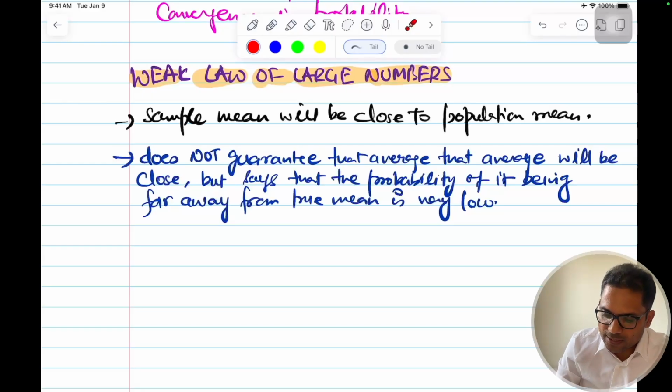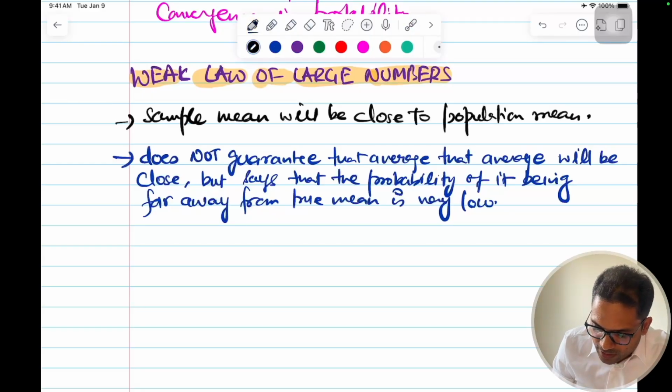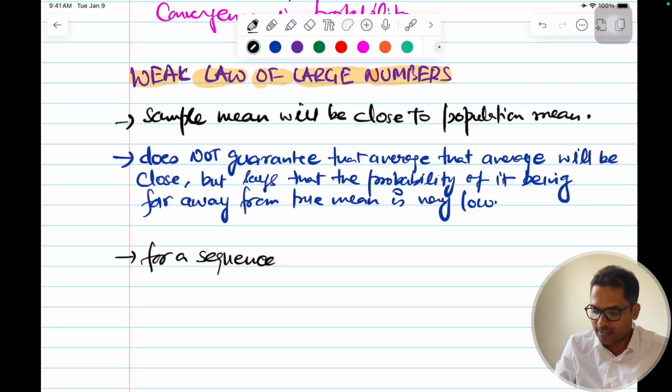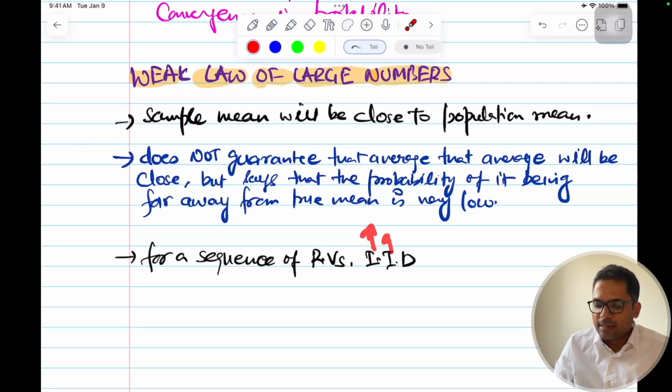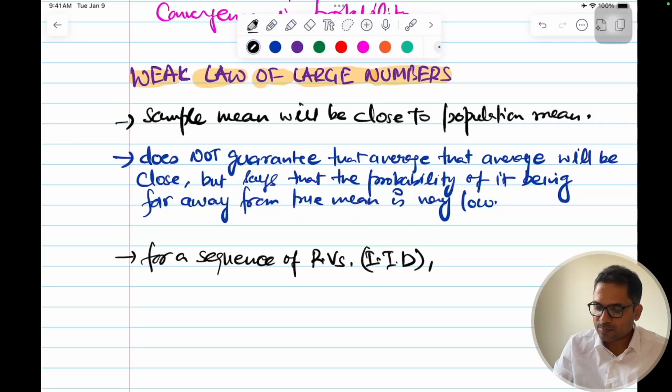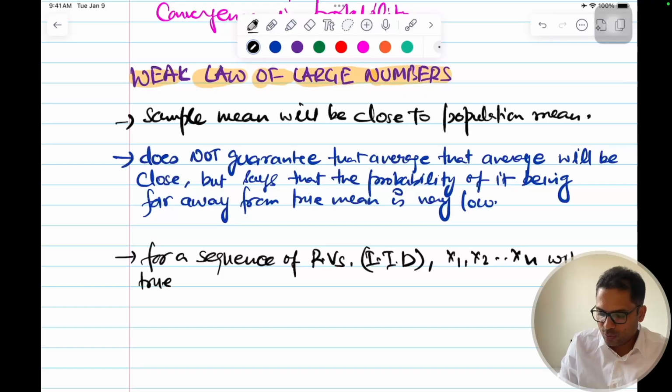So how do we write it mathematically? For example, as we saw for convergence in probability, we have a sequence of random variables that are IID. We have studied IID just now. IID means independent and identically distributed. So IID random variables x1, x2, and so on till xn. We have n samples with the true mean equal to mu.